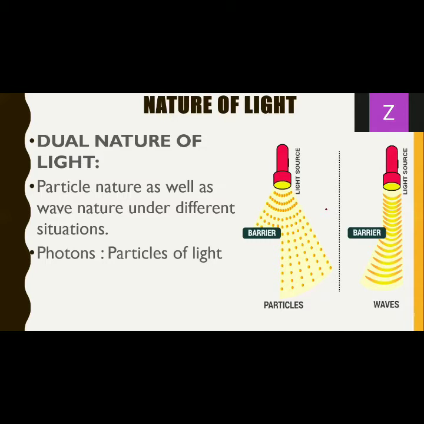So which phenomena are dependent on the particle nature of light? Many, of which one we are definitely going to study, which is the photoelectric effect. Another is the Compton effect as well. Lots and lots of different effects we have regarding particles. Solar cells are part of this only, the photoelectric effect for that matter. So this is about the dual nature of light.